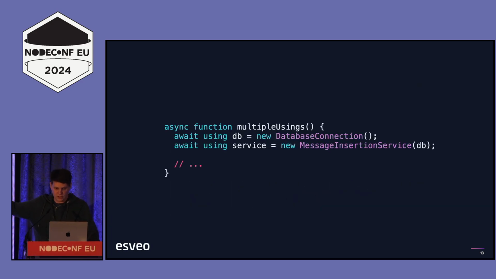You can do this multiple times, like with any variable declaration, and you get the nice feature that the first thing that was created ends up being the last thing to be cleaned up. So we don't need to worry about, I've cleaned up my database connection, but the message insertion service, I came up with terrible examples here, I'm really sorry, but the message insertion service is still active. We have this almost pyramidal or stack-like cleanup system.